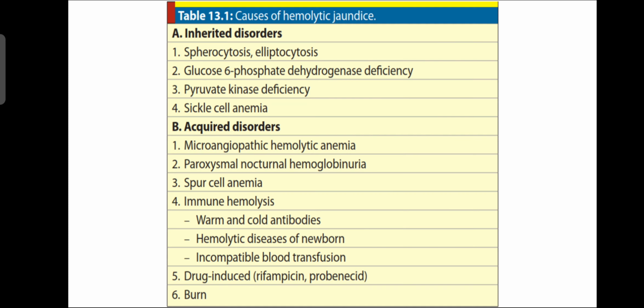So this is the fate of the RBC. Causes of hemolytic jaundice: inherited disorders or acquired disorders. Inherited disorders include spherocytosis, ellipsocytosis, glucose 6-phosphate dehydrogenase deficiency, and pyruvate kinase deficiency. These are all enzyme diseases that you study in biochemistry. Sickle cell anemia, that we have discussed. Acquired disorders include microangiopathic hemolytic anemia, paroxysmal nocturnal hemoglobinuria, spur cell anemia, immune hemolysis with warm and cold antibodies, and hemolytic disease of the newborn, which is more common in the newborn.